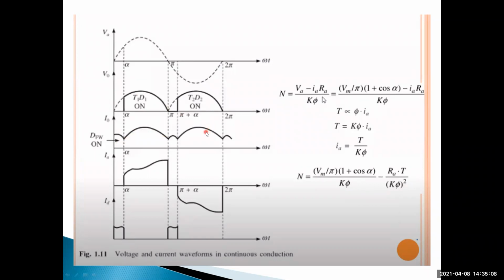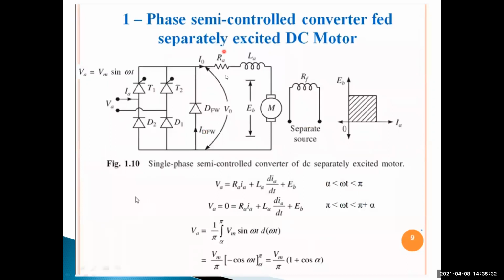That's why this drive is operating under motoring mode only. It is not the regenerative mode, because the voltage and current are positive. It is not delivering the power or energy back to the source.